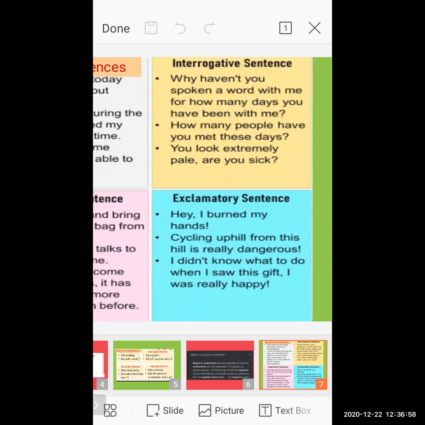Here a particular person is asking questions. Words like why, how, who, where, when in the sentence show that you are questioning someone, so this type of sentence comes under the interrogative sentence. That means you are asking a question to someone.